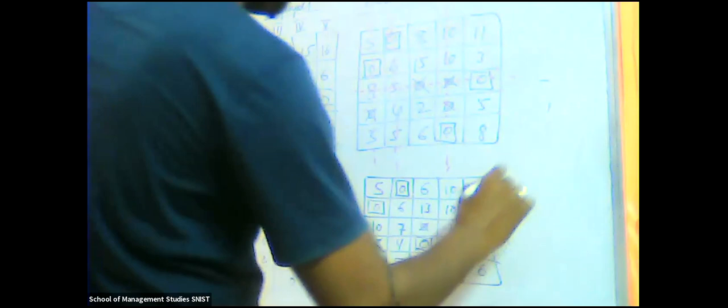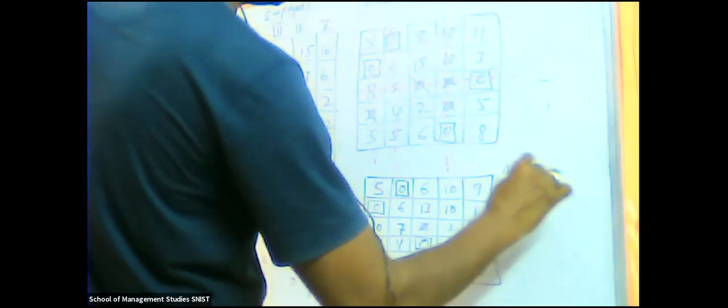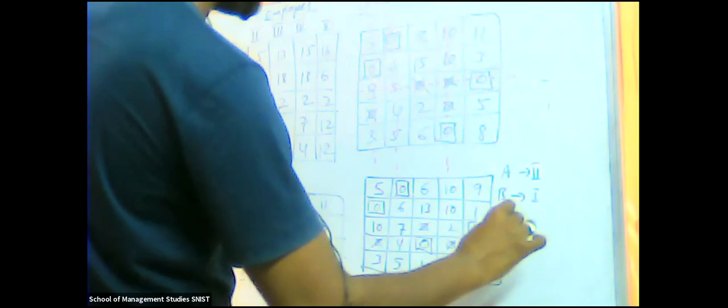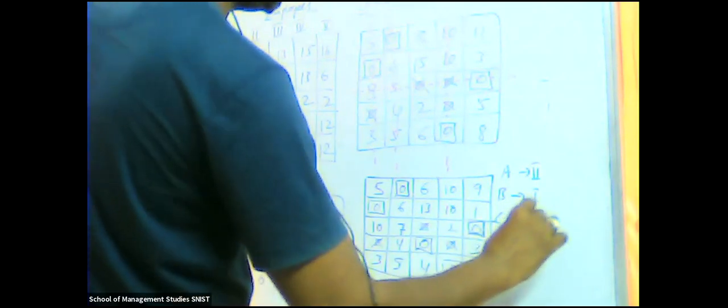Now, A job has to be assigned to whom? To B, sir. Sorry, A job has to be assigned to the second employee. B job has to be assigned to 1. Then C job has to be assigned to the fifth employee.